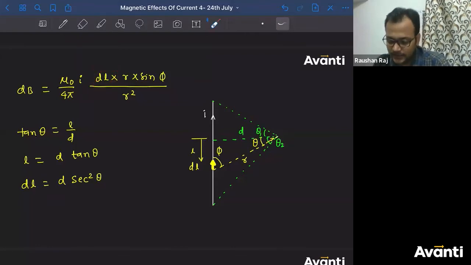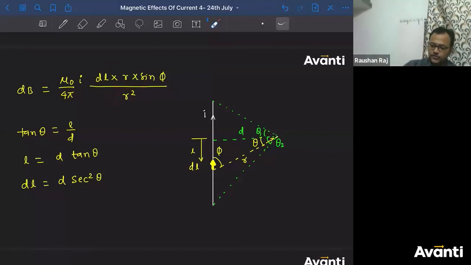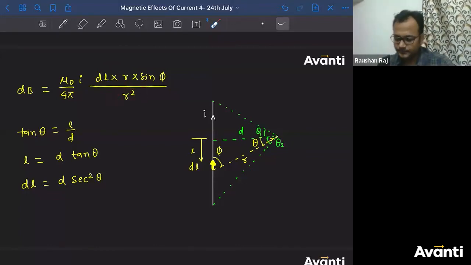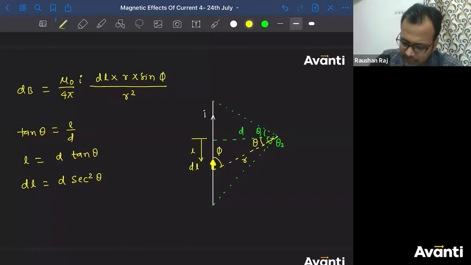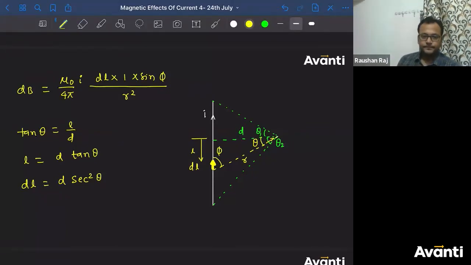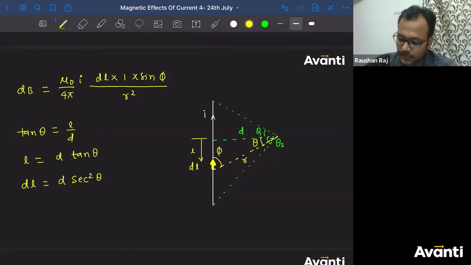How will I replace this r value? r को कैसे replace करें? बोलो बच्चा लोग. अच्छा, why did I write r here? This is r cap, which is 1, right? एक तो r cancel हो जाएगा यहाँ से. अच्छा, how will I replace this r here, guys? Tell me. How should I convert this r in terms of theta?